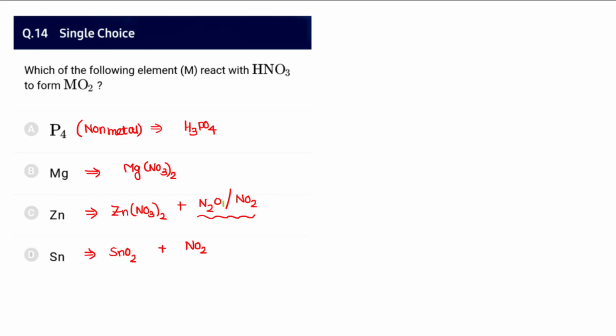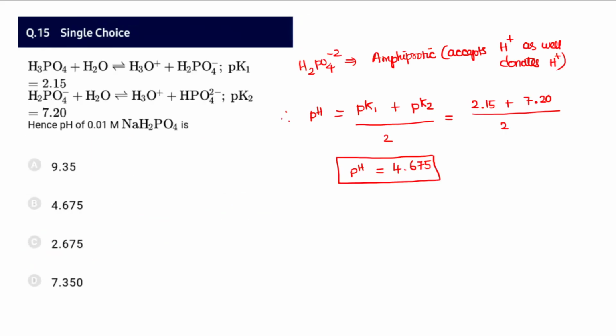Even zinc, depending upon the conditions, whether cold dilute or hot concentrated, changes into N2O or NO2. But tin is the only one that reacts with HNO3 and gets oxidized to cassiterite, SnO2. So that is the only one which forms MO2. Therefore option D.